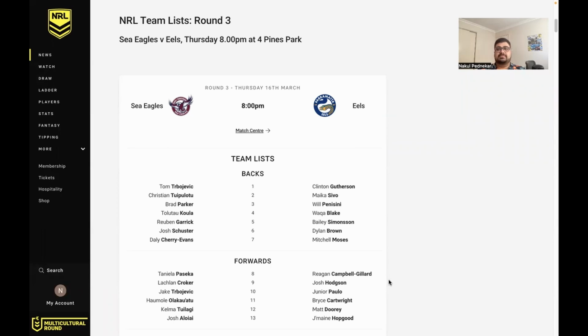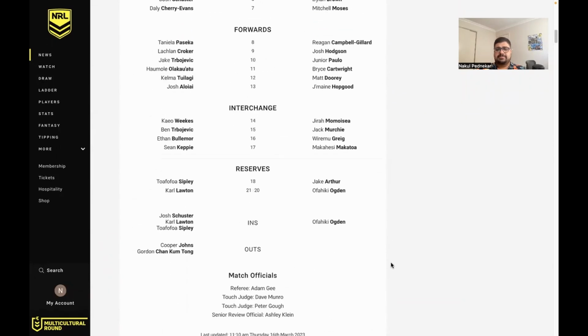And obviously the Dogs came back and shocked Melbourne in Melbourne the week after. So that is going to be a really interesting, and obviously, sorry, Manly had the bye last week. So it's going to be really interesting to see how they go coming off the bye up against a Parra side that could have won both the games that they played, but is 0-2 and desperate to bounce back, losing last year's grand final and then the first 2 games for this year. Not a good sign for Parra.